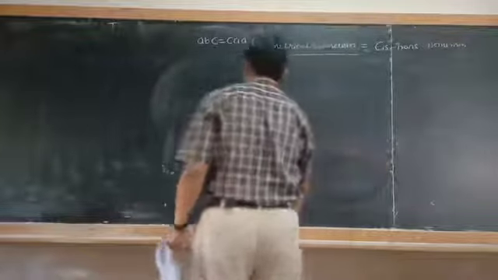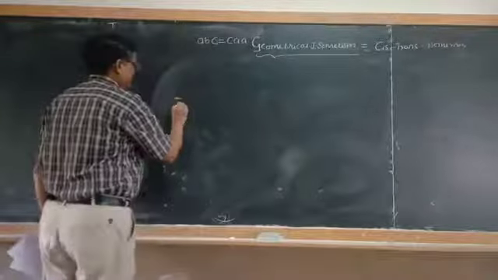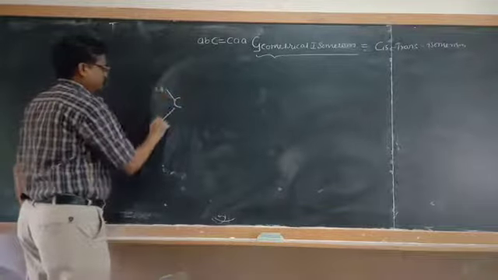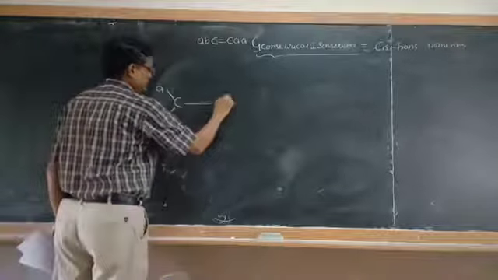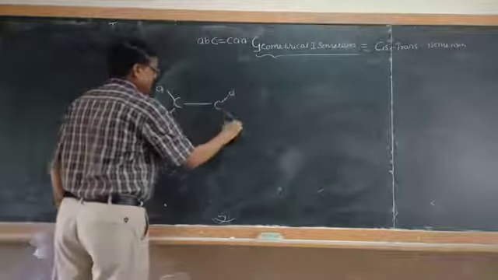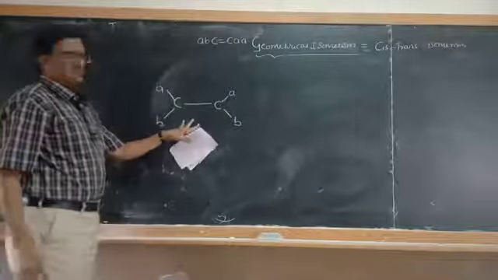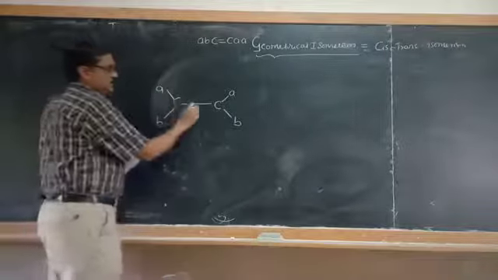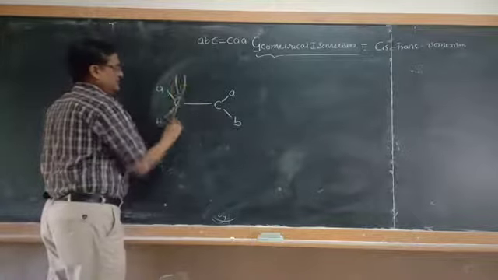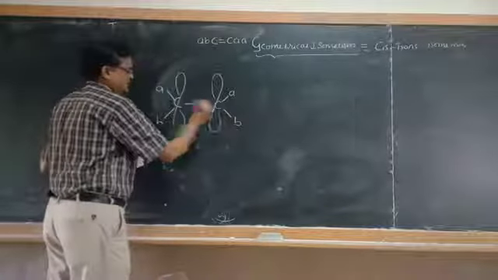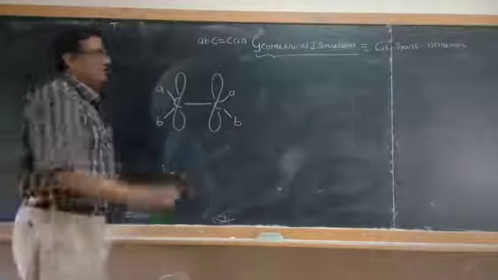Say, for example, this is one of the molecules, AB. Okay, a single bond is also there, and AB. I will write it like this. Okay, this is one molecule. To create a pi bond, there must be the presence of p orbitals.